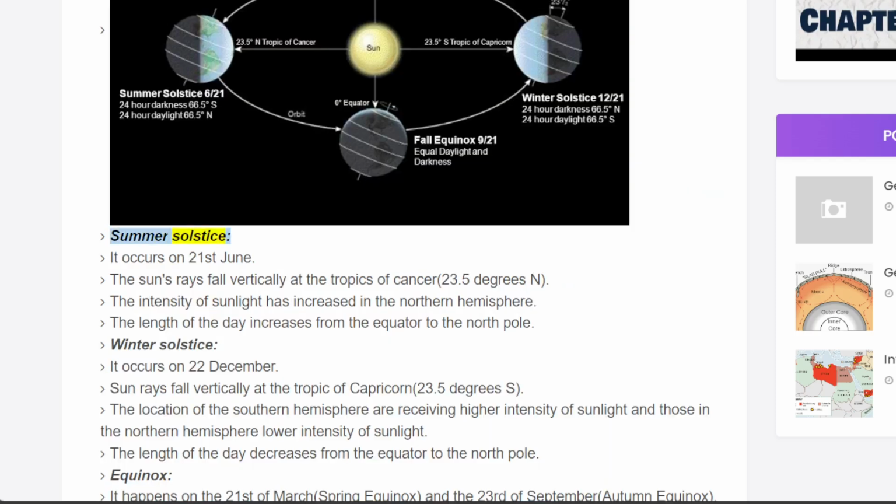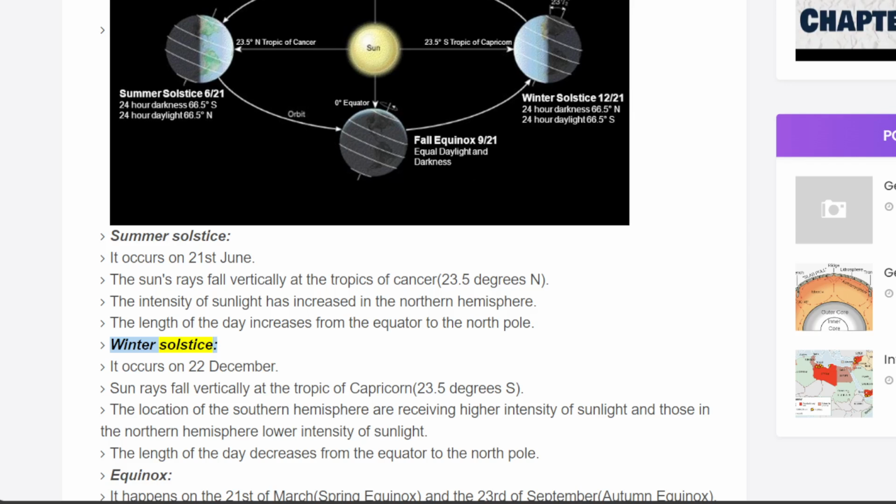Summer solstice. It occurs on the 21st of June. The sun's rays fall vertically at the Tropic of Cancer, 23.5 degrees north. The intensity of sunlight has increased in the northern hemisphere. The length of the day increases from the equator to the North Pole.